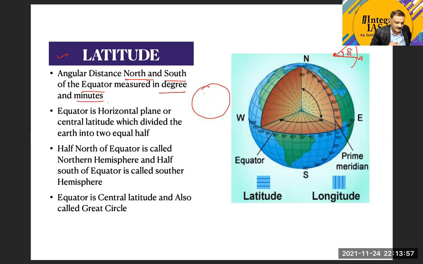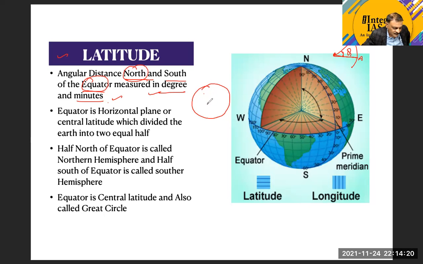That is why latitudes are generally expressed in terms of a degree. So we say that the angular distance north and south of the equator, measured in degrees and minutes, is called latitude.